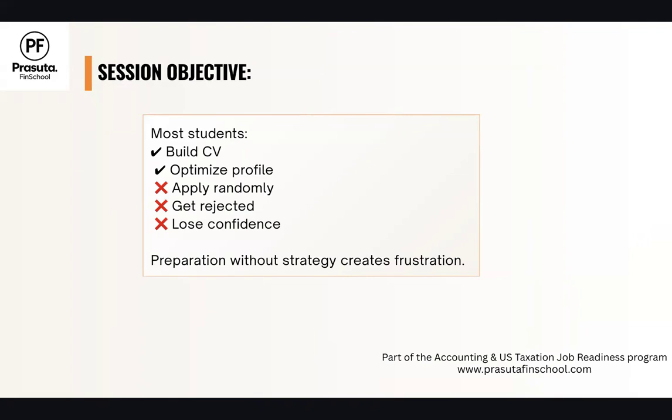Because your Naukri profile is not meant to be shortlisted for each and every role that you are applying for. Your Naukri profile will only get shortlisted for the roles and responsibilities we have optimized it for. So preparation without strategy creates frustration, because if you apply for 100 jobs, let's say for taxes and for finance analyst, for everything, the recruiter doesn't select you, or even the software filters you out for those open positions that you have applied for.